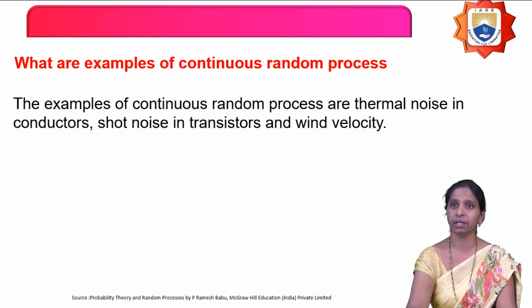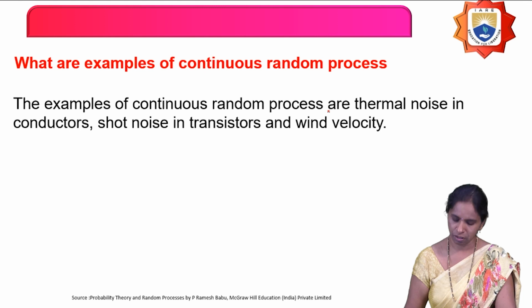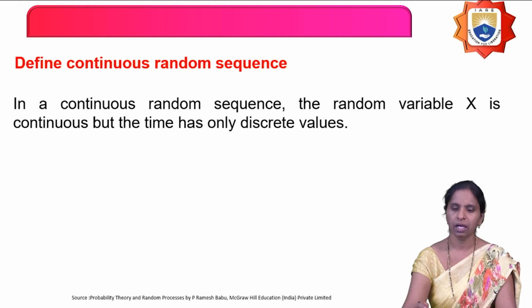Next, what are the examples of continuous random process? The examples are thermal noise in a conductor, shot noise in a transistor, and wind velocity. These are all examples of continuous random process, because the values are continuously changing.